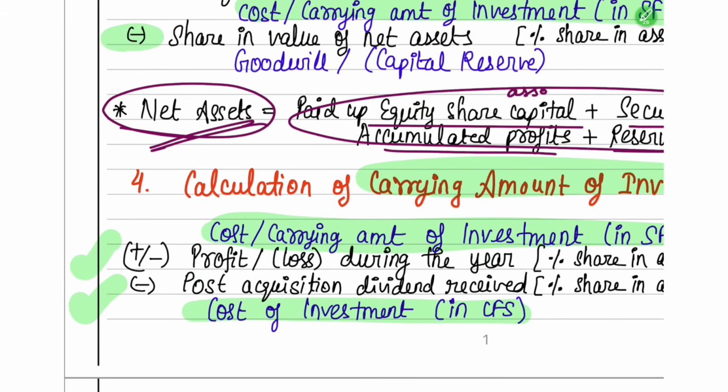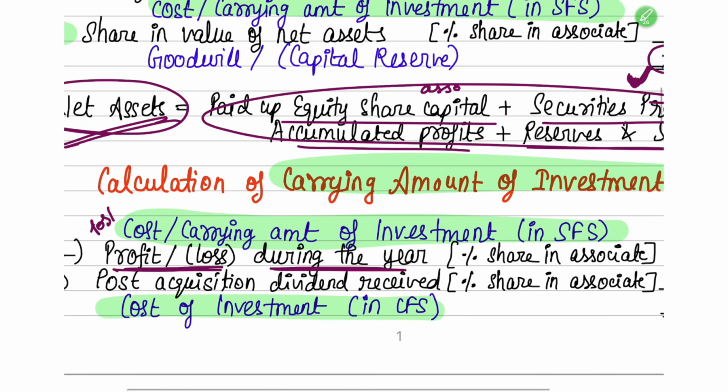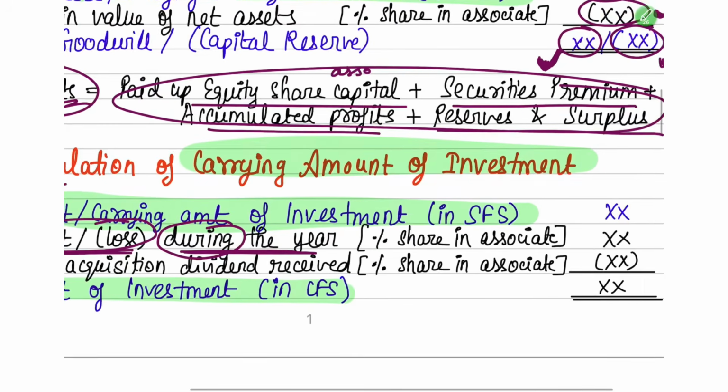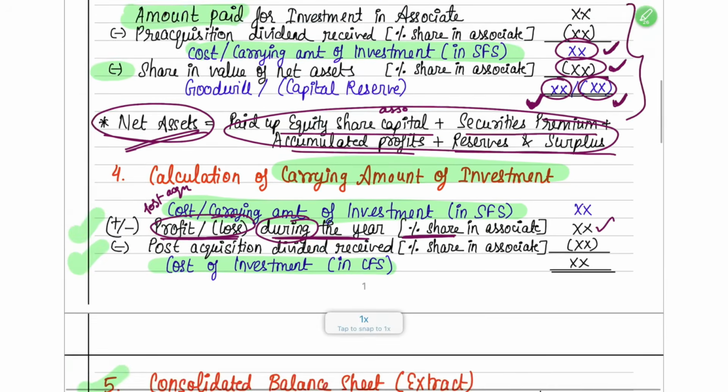The first adjustment is the post-acquisition profit or loss. After you have made the investment, take the profit or loss earned by the associate company during the year, multiply it with your percentage share, and add it to the cost of investment.